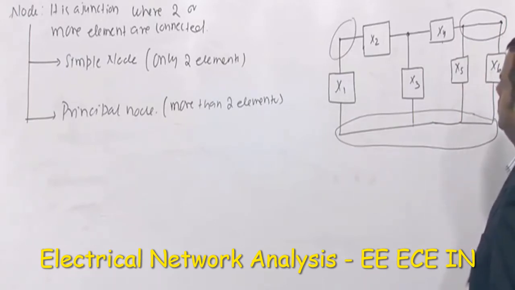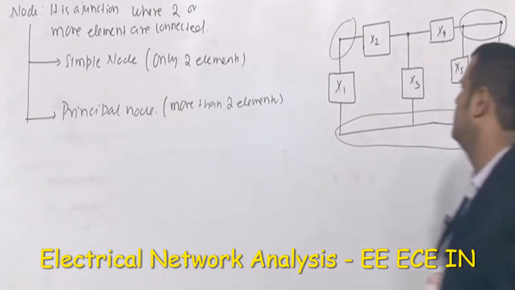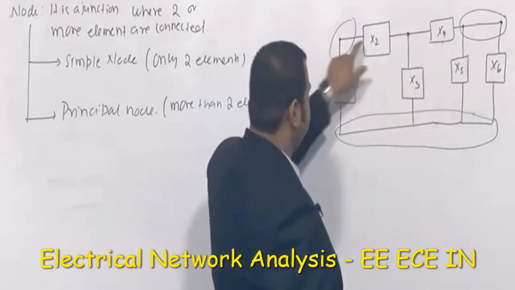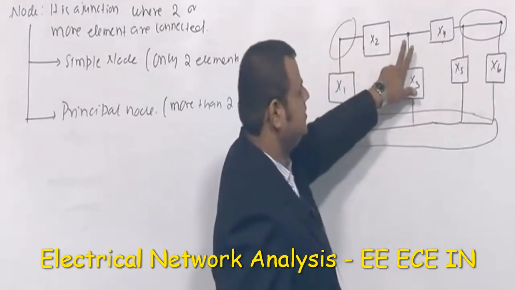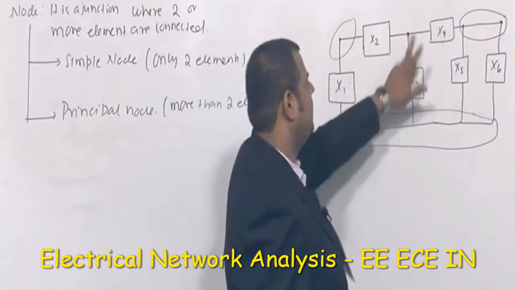So that's the point I am telling you, that it is a junction where two or more elements are connected. If the number of elements connected is 2, that is said to be a simple node. If it is more than 2, that is said to be a principal node. So here I will say this is a simple node, right? Why? Because there are 2 elements. What about this? This is a principal node. Why principal? Because 3 elements are there, x2, x3 and x4.